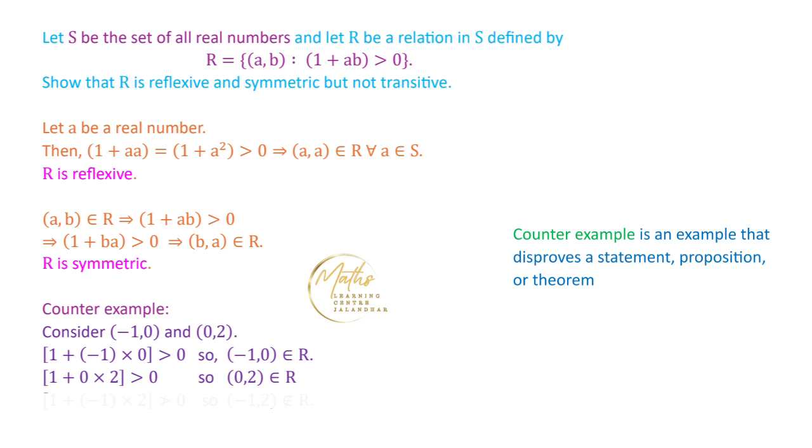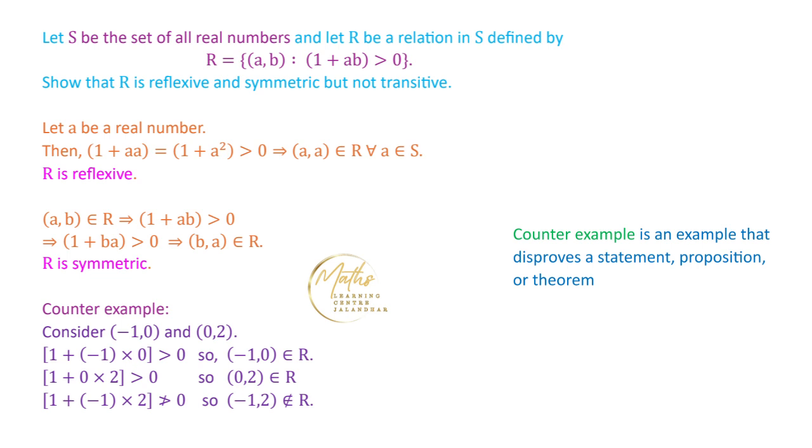Now if we consider the element minus 1 comma 2, if this relation is transitive, then minus 1 and 2 should be related by this relation. But if we calculate the value of 1 plus minus 1 into 2, clearly this value is not greater than 0. So what we obtain from this is that minus 1 comma 2 does not belong to R.